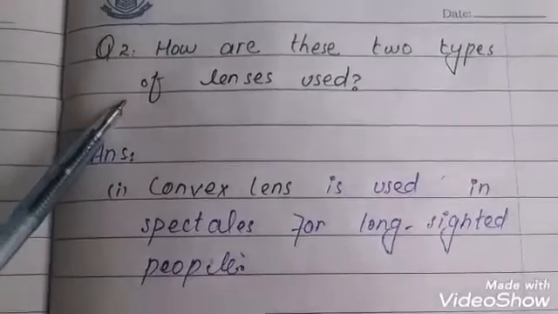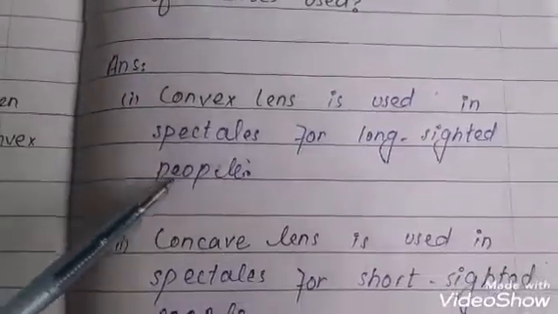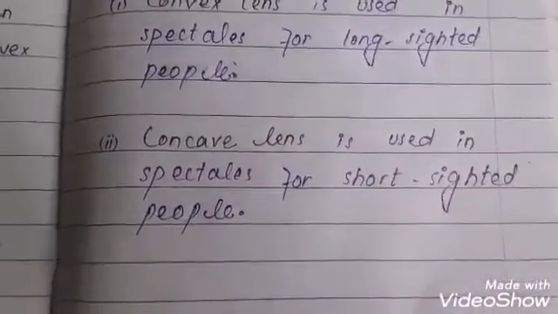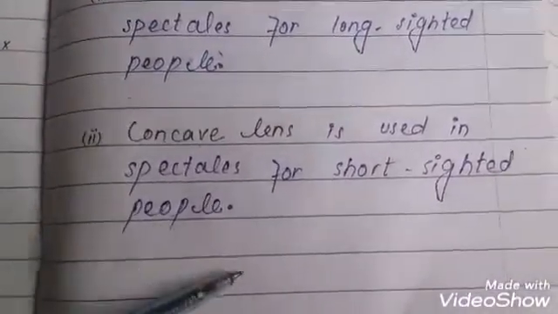Second question, how are these two types of lenses used? A convex lens is used in spectacles for long-sighted people, and a concave lens is used in spectacles for short-sighted people.